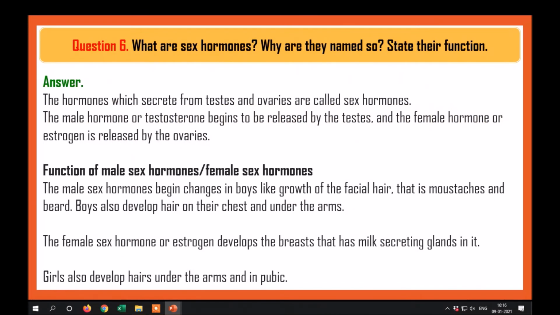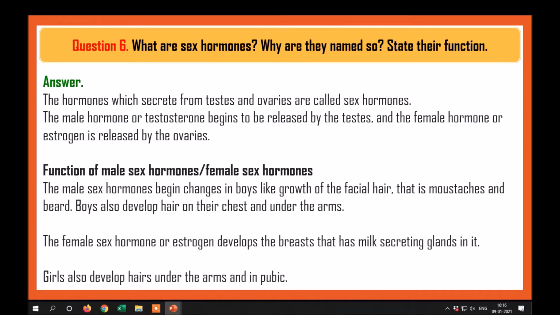What are sex hormones? Why are they named so? State their functions. The hormones which secrete from testes and ovaries are called sex hormones. The male hormone or testosterone is released by the testes, and the female hormone or estrogen is released by the ovaries. The function of male sex hormones and female sex hormones.